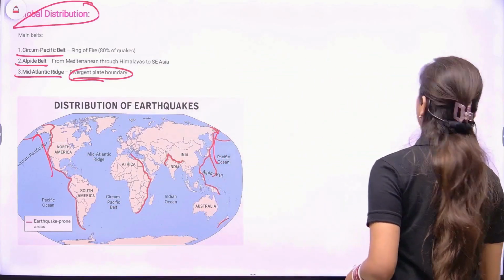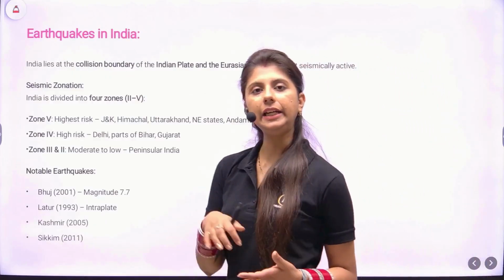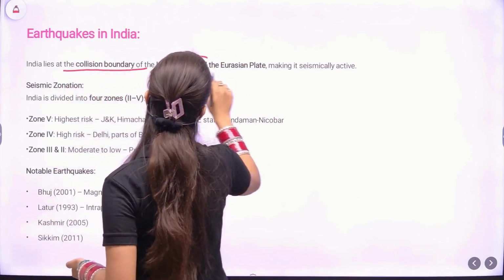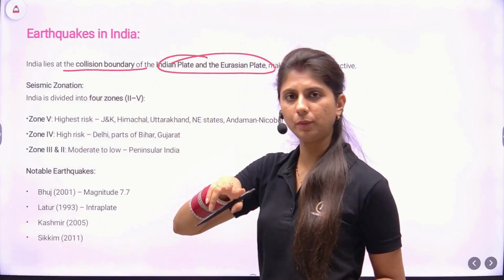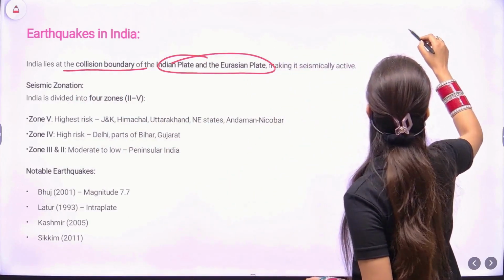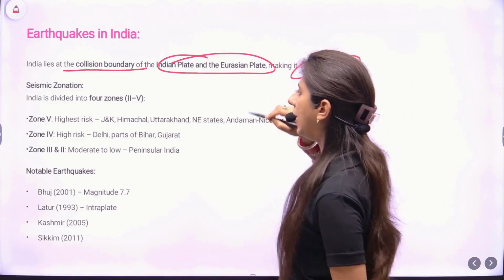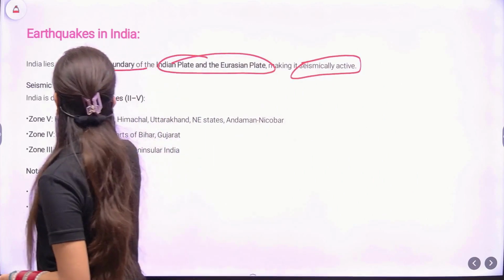What is more important for us is knowing about earthquakes in India. India lies at the collision boundary of the Indian and the Eurasian plate. You all must be aware of these two plates, making it a seismically very active zone. So how do we measure the zones?